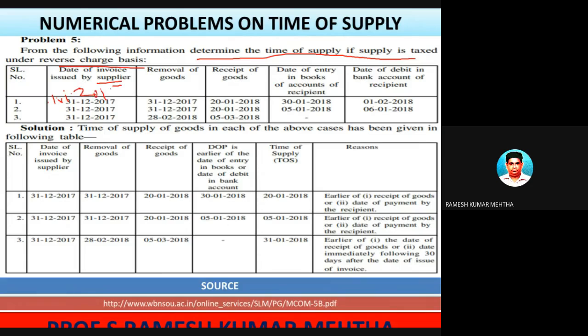1/1/2018 in all the three cases, because the date of invoice issued by the supplier is the same in all the three. Removal of goods, so 1/1. Please remember this is 1/1/2018. Removal of goods 31st December 2017. This is number two. Receipt of goods is 2/1/2018.